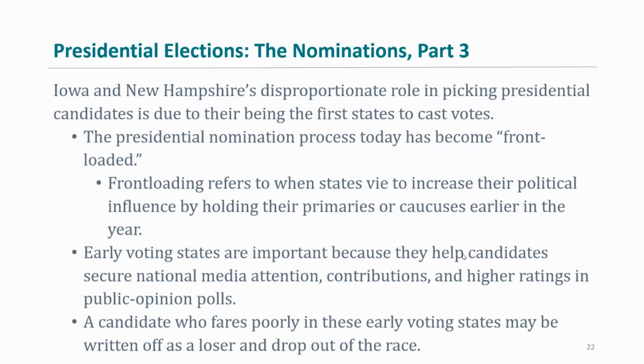Okay, so Iowa and New Hampshire's disproportionate role in picking presidential candidates is due to their being the first states to cast votes, right? Like we talked about before, Iowa and New Hampshire allow for that presidential momentum to kick in if the candidates are able to do well in those two states. That carries some momentum into the next state, which is South Carolina, and then they move on to Super Tuesday, with Texas being one of those Super Tuesday states, and trying to maintain that momentum, right?